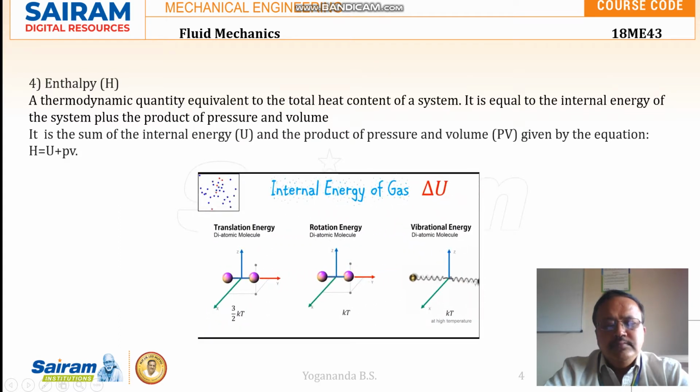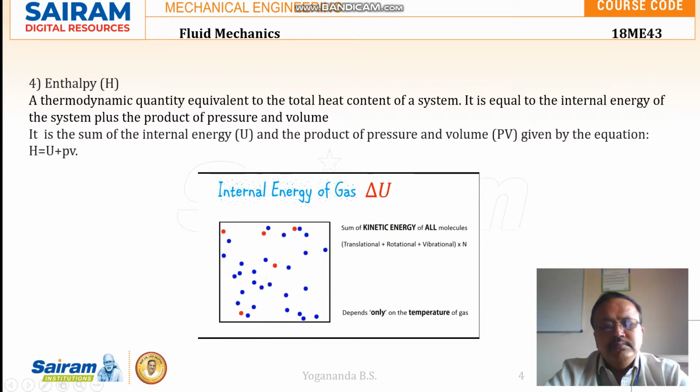Similarly, a diatomic molecule has three types of energy. It has translational energy along the three directions, given as 3 by 2 kT, where k is the Boltzmann constant. It has rotational energy, and this rotational energy is given as kT. And it has vibrational energy at high temperatures, also given as kT. So the total energy of a diatomic molecule is a sum of these three energies.